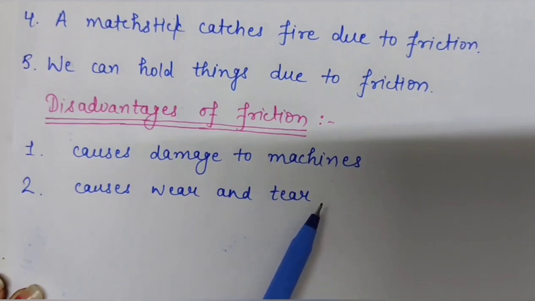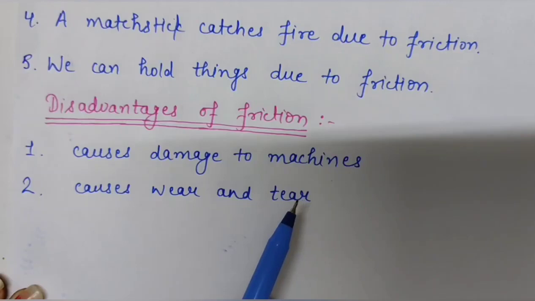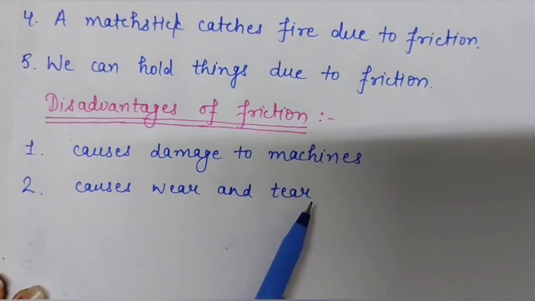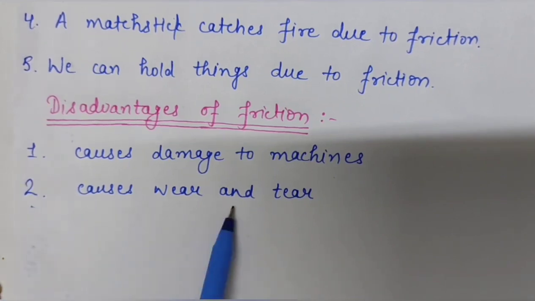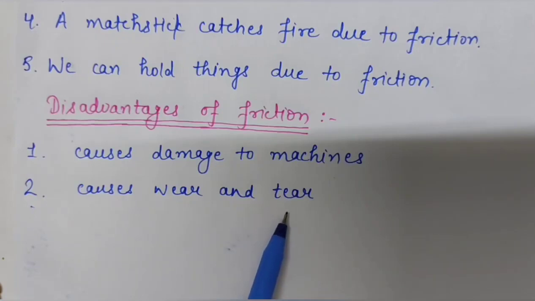Right? They wear out because of friction. So the second disadvantage is friction causes wear and tear.